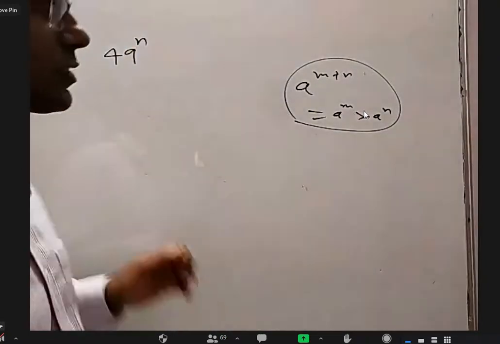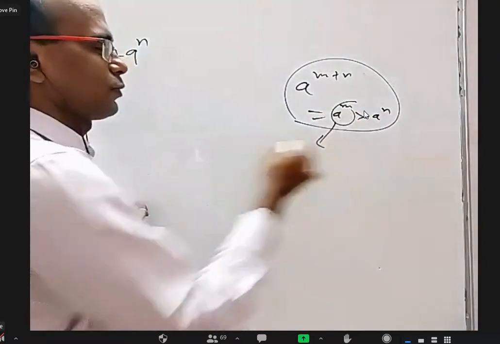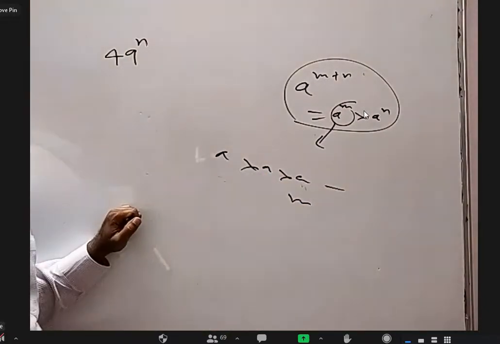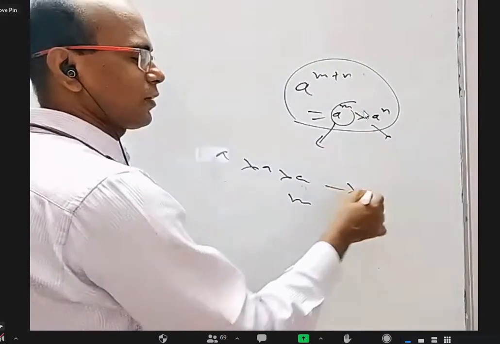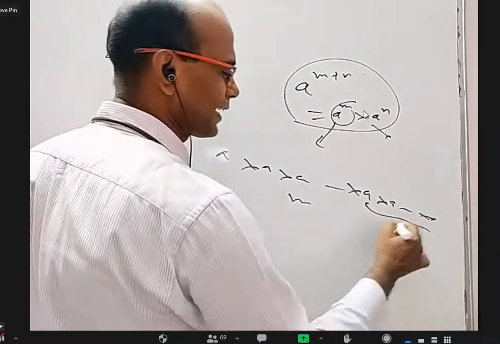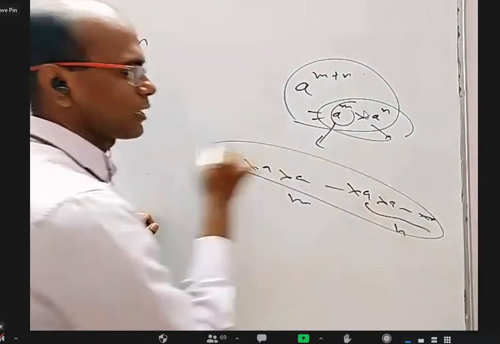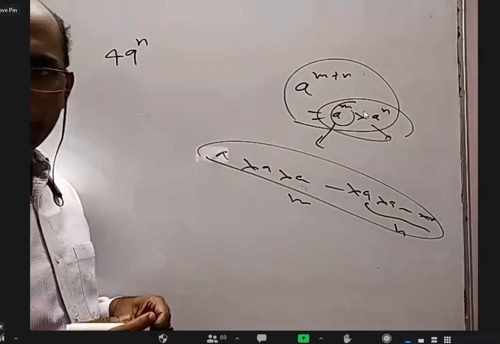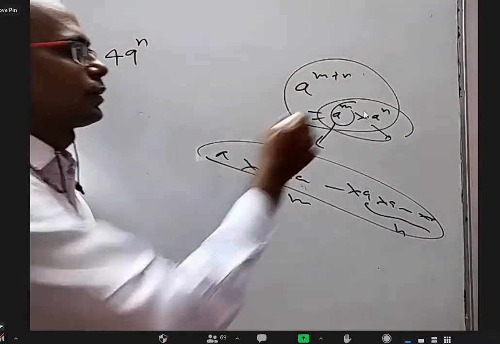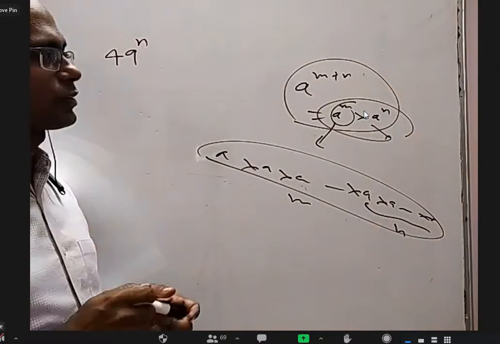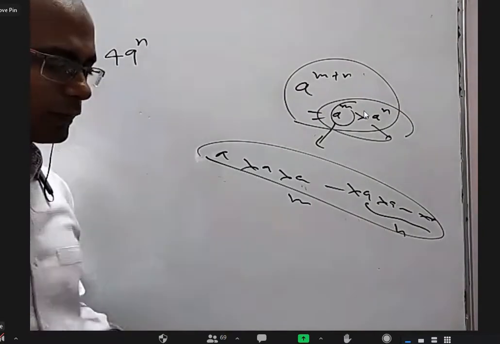Why is it very easy? a power m, you can write a into a, m times, right? a power n, I can write a into a, n times. Now, in total, how many times did I multiply a? m plus n times. So proved, right? Yes, sir. So very simple.